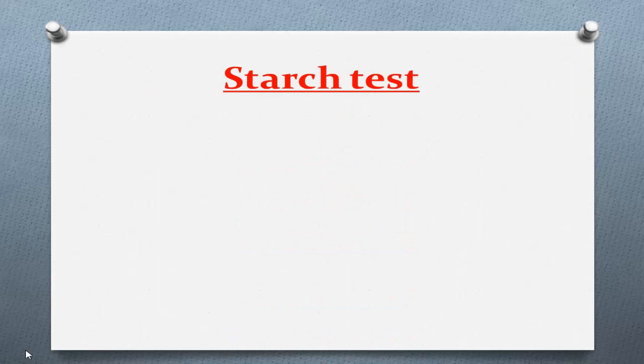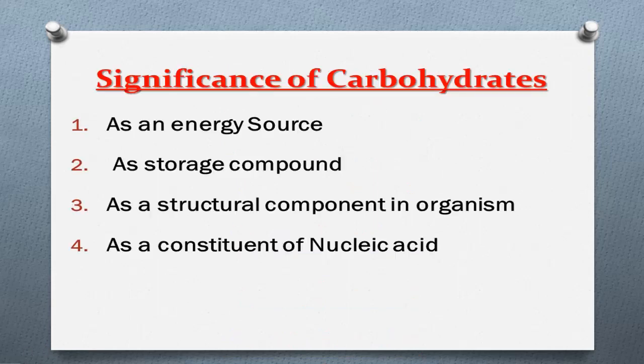Today we have learned about carbohydrates. Under carbohydrates we have learned about the elements contained in carbohydrates, and then the types of carbohydrates: monosaccharide, disaccharide and polysaccharide.